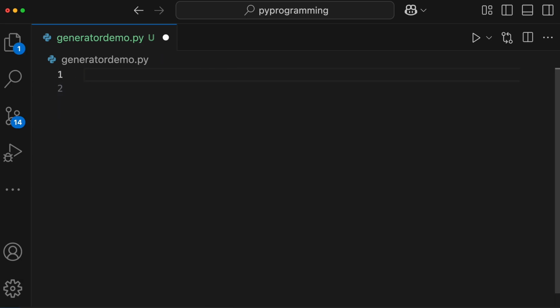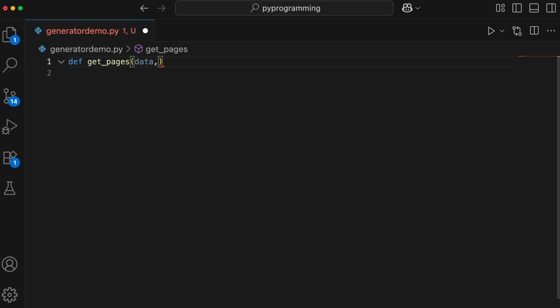We'll create a generator for paginated data. I'll take a function and call it getPages. Here in the parameters, we'll take data and page size. Now let's run a loop. For i in range 0, length of the data, and page size. This loop starts at 0 and goes up to the length of the data. And we have also added a step here, so it is going to step by page size each time.